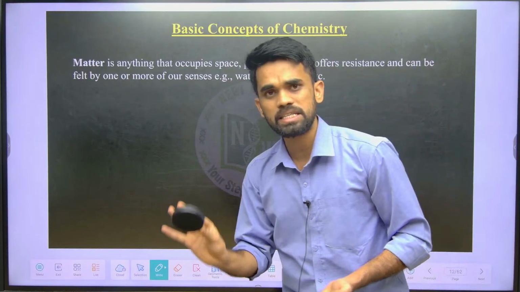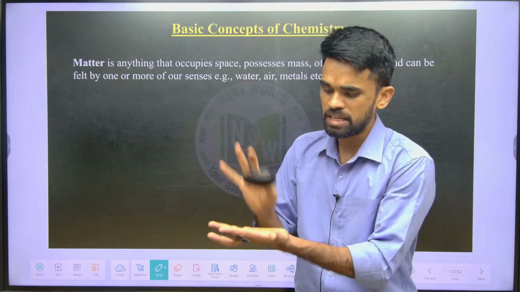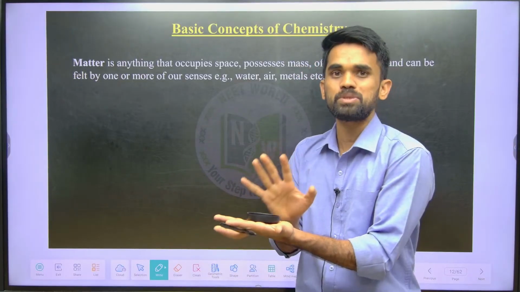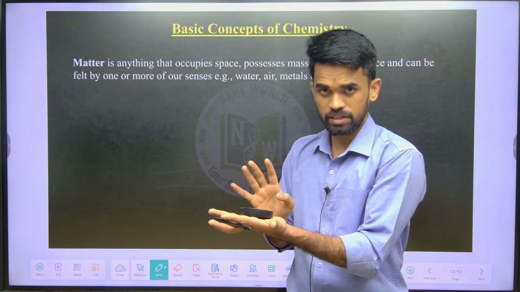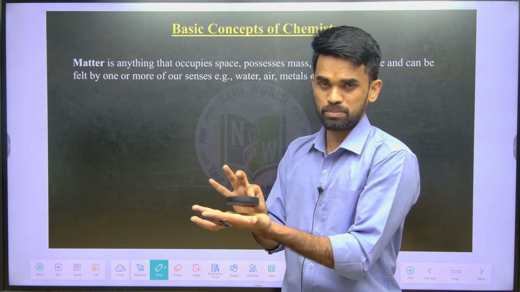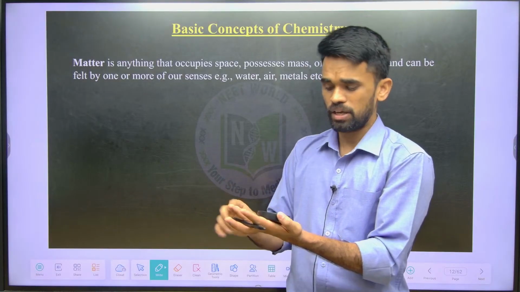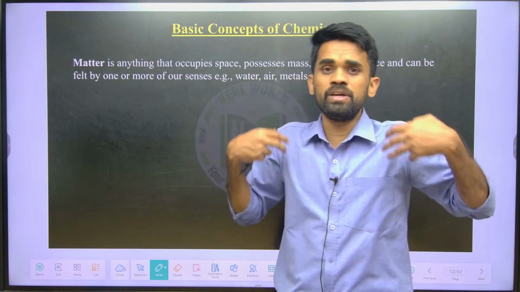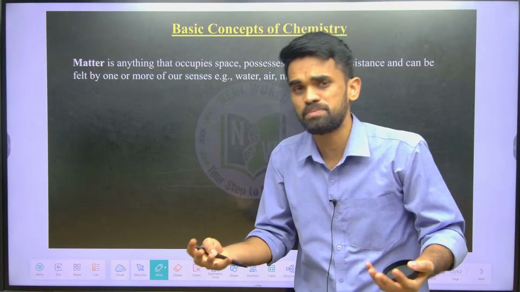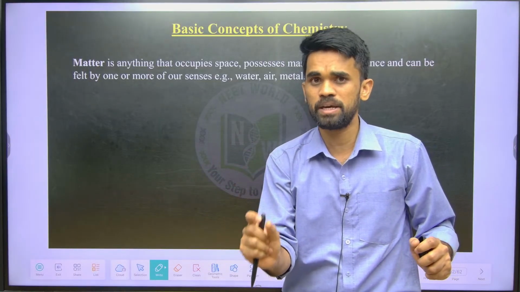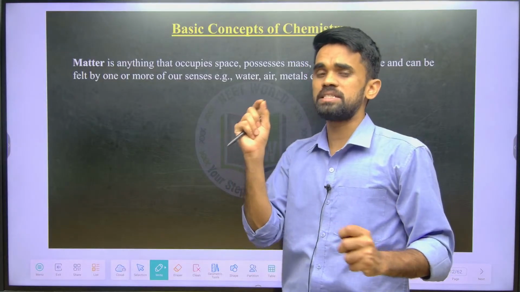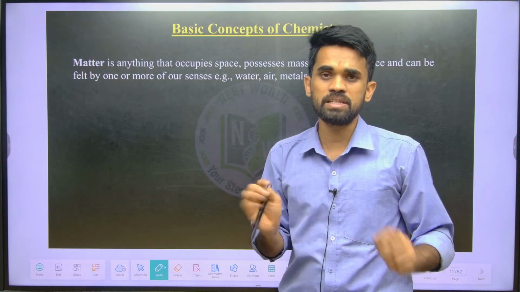If a substance has some mass, occupies some space and I can sense it by touching, I can say this particular substance is matter. We humans ourselves are also considered matter. Anything that has some mass, occupies space and we can sense by at least one of our senses is considered to be matter.